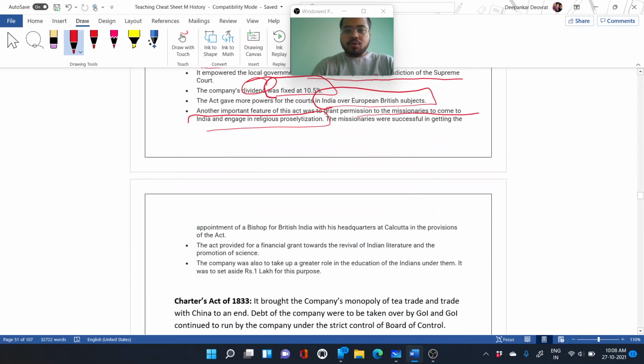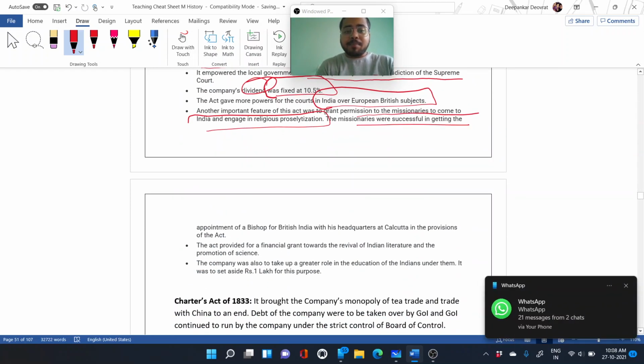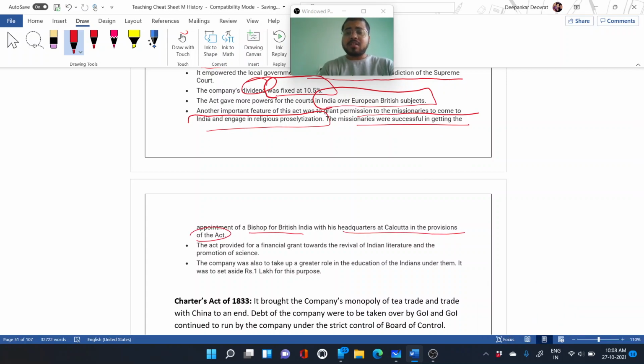The missionaries were successful in getting the appointment of a bishop for British India with the headquarters at Calcutta in the provision of the Act. So they also got the grant to carry out missionary activities throughout the country through the officials of the British government. They were set up like in the church. They became the bishop over there, and they settled at the headquarters in Calcutta.